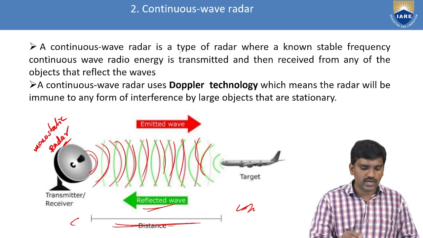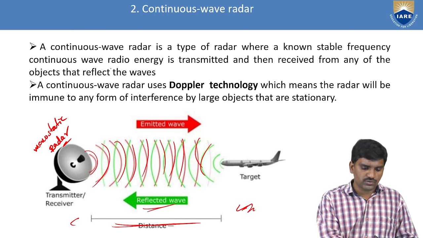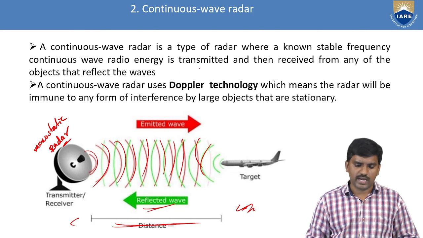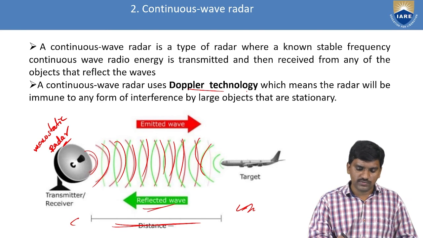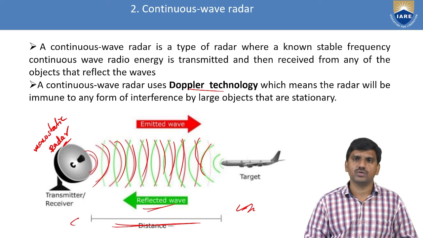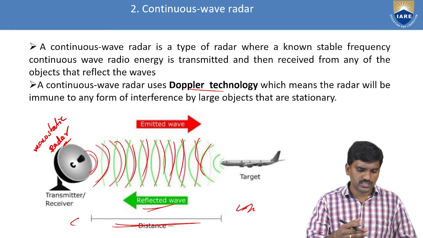The continuous wave radar is a type of radar where a continuous wave of radar energy is transmitted and then received from any objects that reflect those waves. A continuous wave radar uses Doppler technology, which means the radar will be immune to interference by large stationary objects. So this is about continuous wave radar.